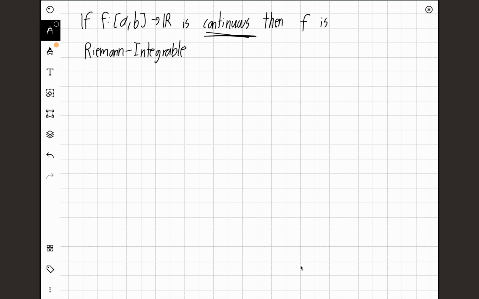Today we have another classic, and it is that if a function bounded on an interval from a to b is continuous, then it is Riemann integrable. That is a classic proof, a very standard result. We don't even need functions to be continuous to be integrable.